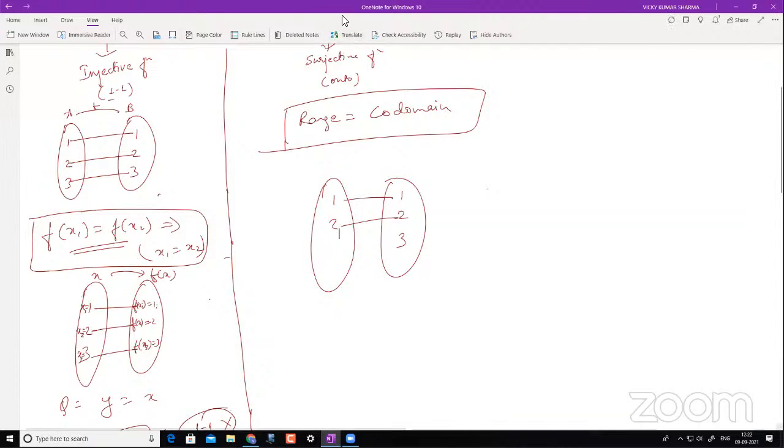No, sir. This is 1-1. It is not equal to the codomain, so this is not onto. Not onto, because 3 has got no pre-image here.